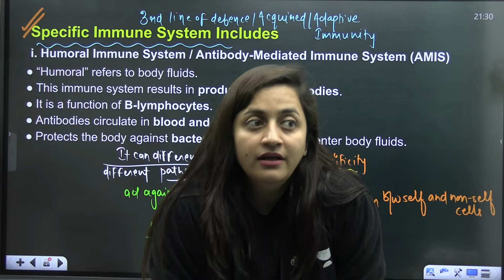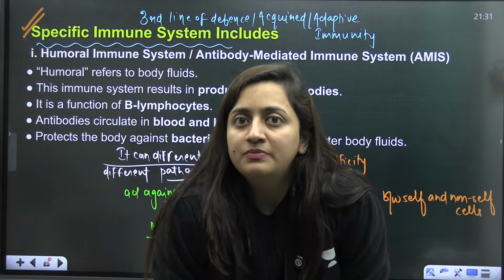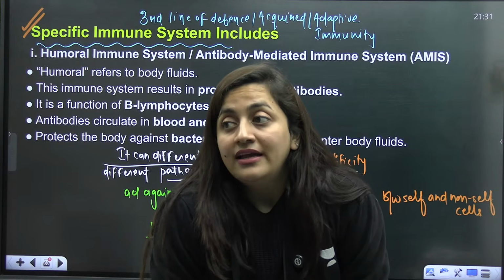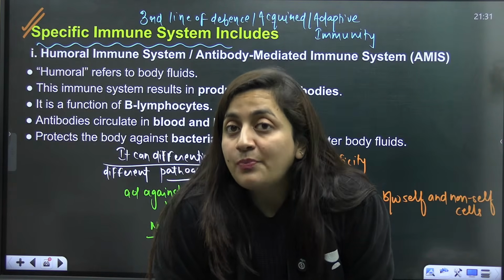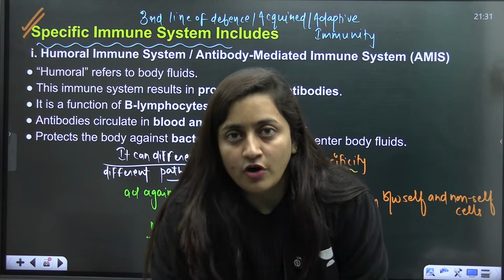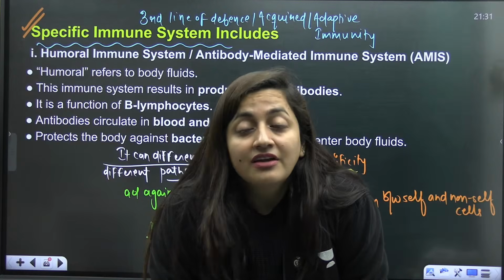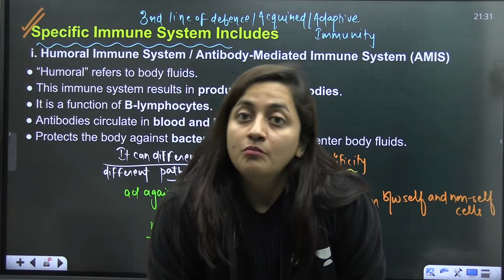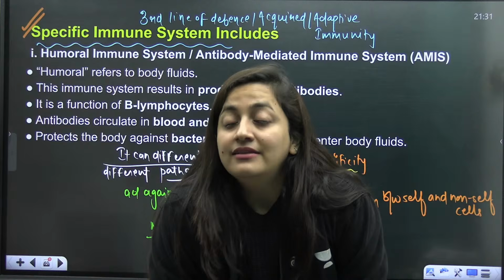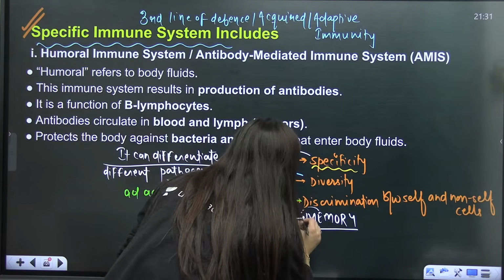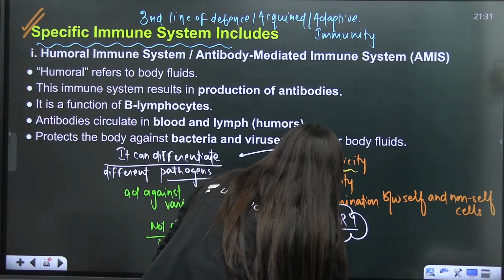When we divide, there are certain particular receptors present on our cell, and those receptors provide us the specificity. If there is any foreign agent in our body, it will not have that particular receptor, so the body will react against it. That is how it can discriminate between self and non-self cell. Plus, it will keep a memory.